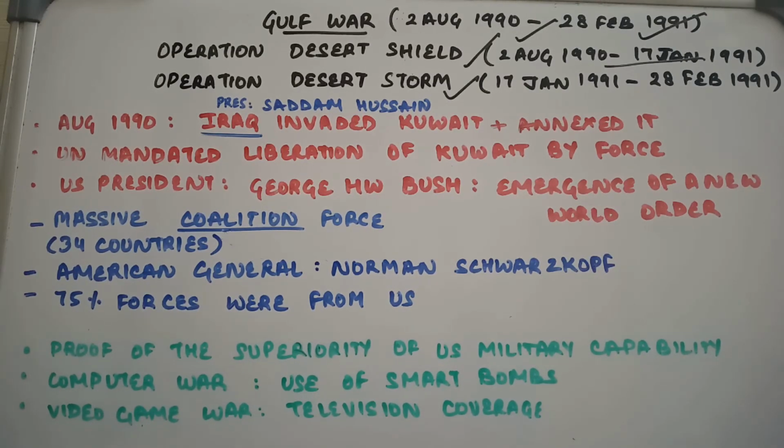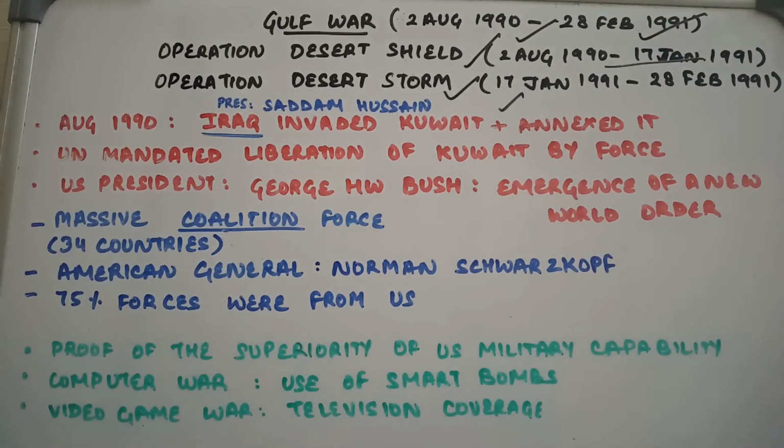right? And Operation Desert Storm was the actual combat phase जिसमें there was a war which was waged by the coalition forces of 35 nations. तो अब बेसिकली हुआ क्या? In August 1990, Iraq invaded Kuwait and annexed it. तो अब इसको invade करने के कई सारे reasons थे, some of which include that Iraq was claiming some of the Kuwaiti territories and Iraq accused Kuwait of exceeding its OPEC quota for oil production.